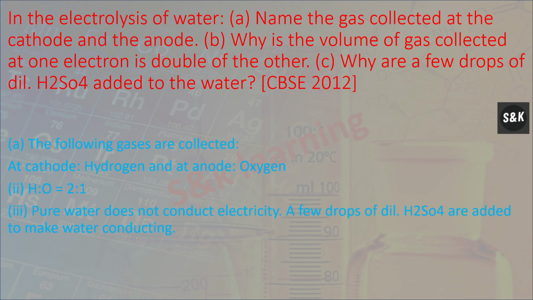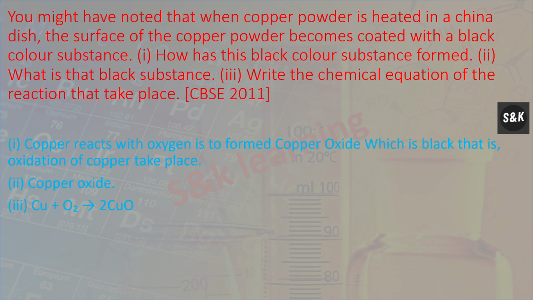So the ratio of it is 2:1. Why are a few drops of dilute H2SO4 added to the water? Pure water does not conduct electricity. A few drops of dilute H2SO4 are added to make water conduct electricity.